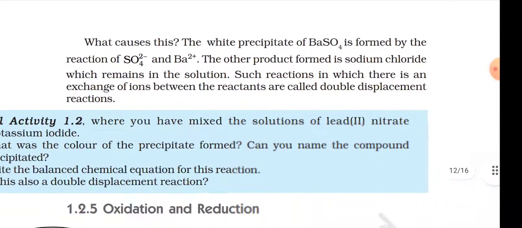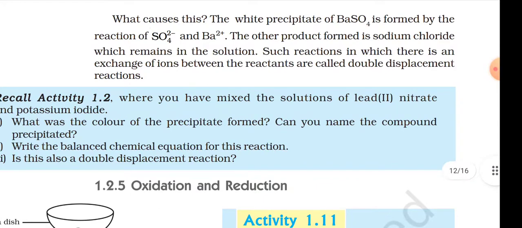Equation 1.7. What caused this? The white precipitate of BaSO4 is formed by the reaction of SO4 2- and Ba 2+. The other product formed is sodium chloride, which remains in the solution. Such reactions in which there is an exchange of ions between the reactants are called double displacement reactions.